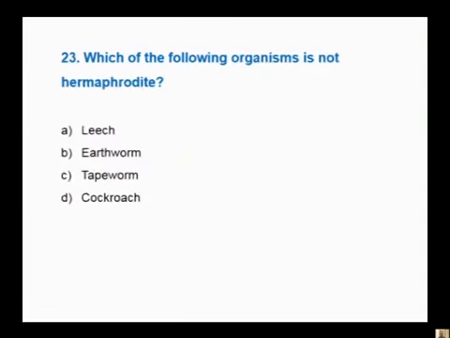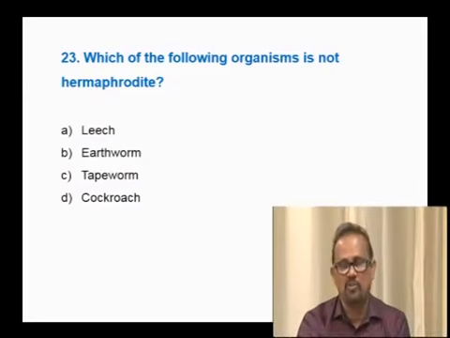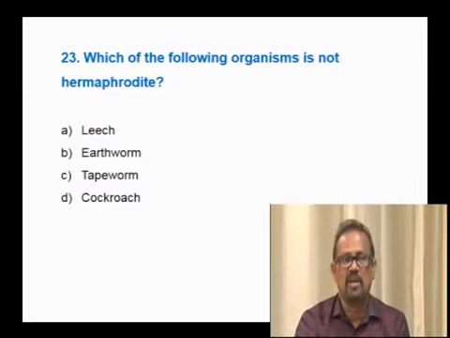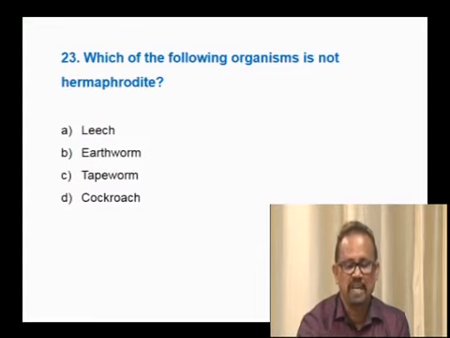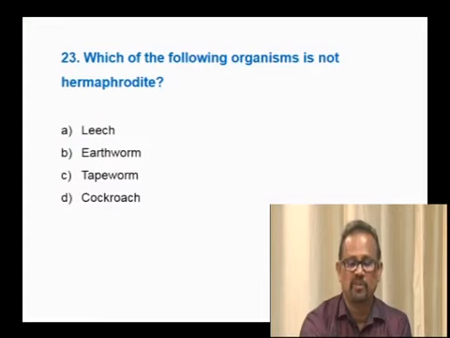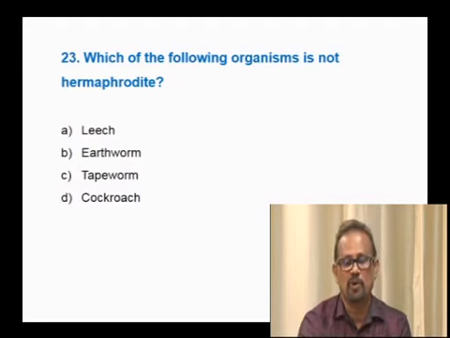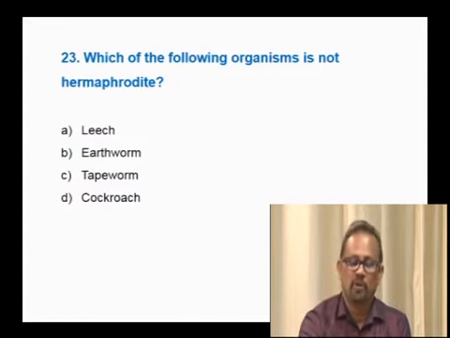Next question. Which of the following organisms is not hermaphrodite? Hermaphrodite is the organism which has testes and ovaries in the same organism. Generally, we use the terms hermaphrodite and homophrodite for animals. For plants, we use the terms monoecious, dioecious, bisexual, unisexual, etc. Leech is an organism which is hermaphrodite, having both male and female structures. Earthworm is also a hermaphrodite, which has both male and female structures and can show only cross-fertilization but not self-fertilization. Tapeworm is a parasite in the intestine, which also has both testes and ovaries. Therefore, all these three are hermaphrodite.